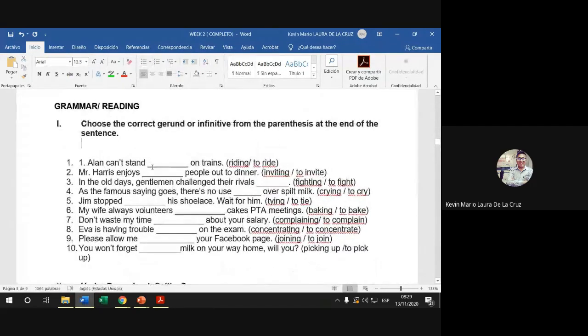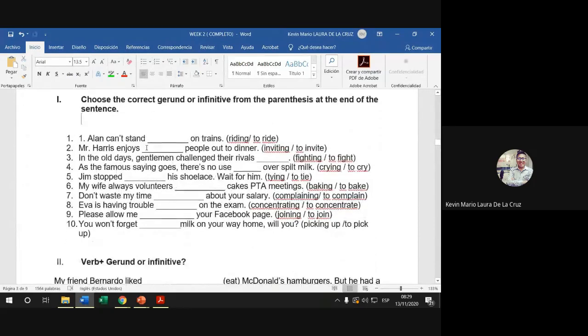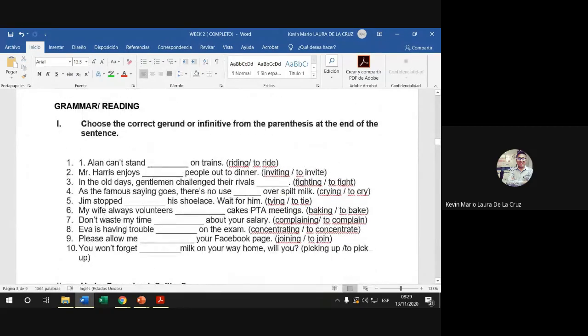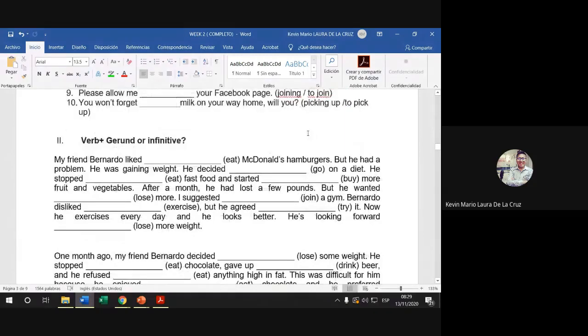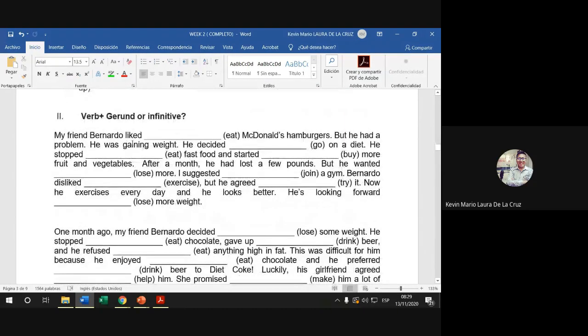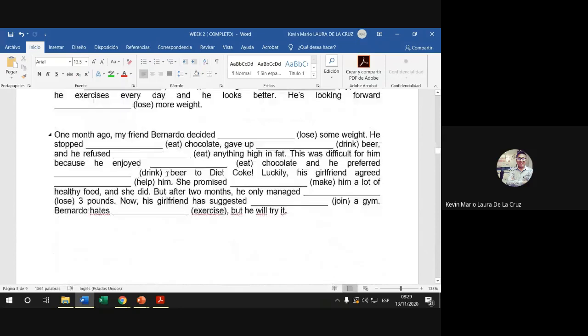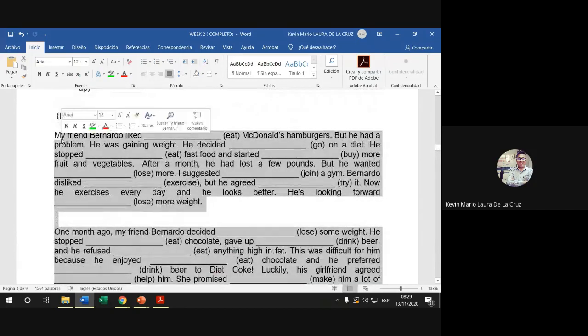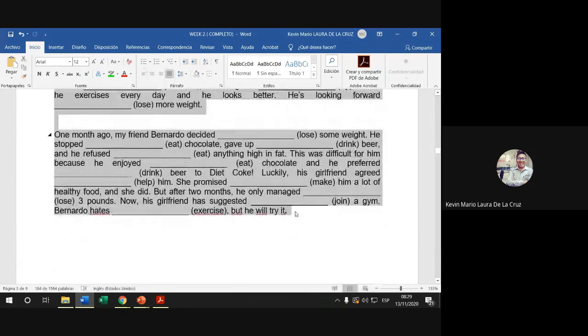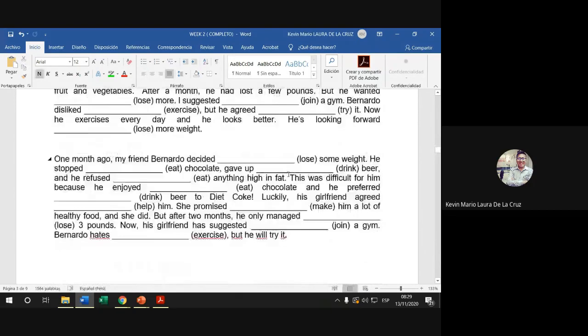The first part is about grammar and reading. In the first part, we have to complete the verbs right here with the best option. Luckily, we have two options, right? Writing or to write, inviting or to invite. Okay, that is. Here the same thing. We continue. You read the text here because it's just a text, and you have to put the best answer right here, right?